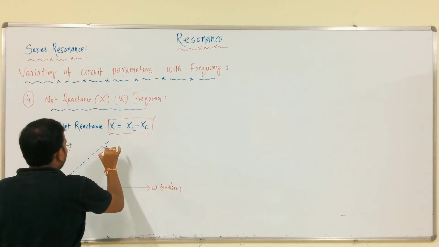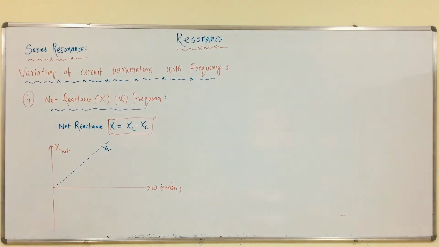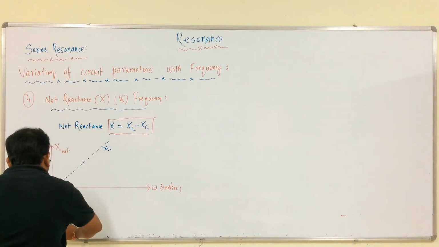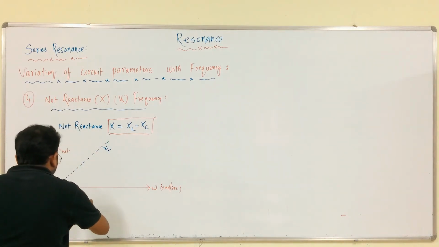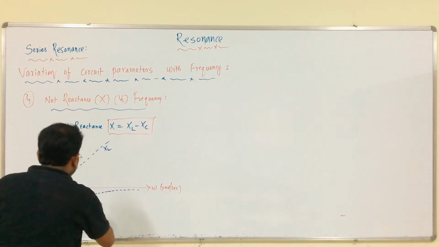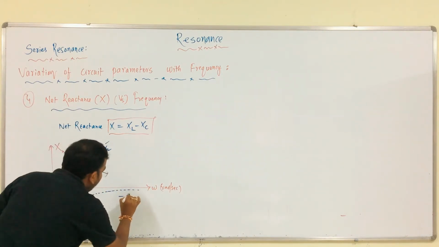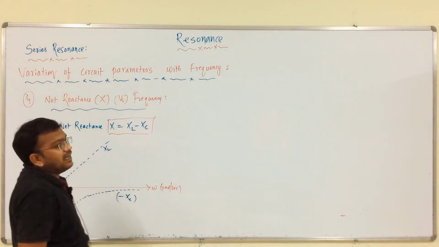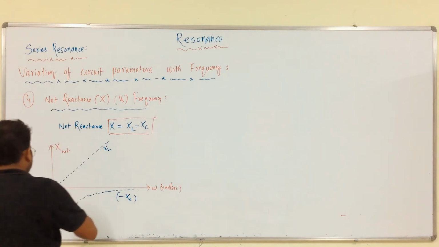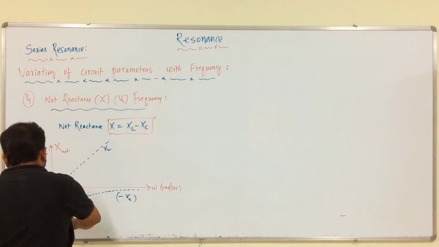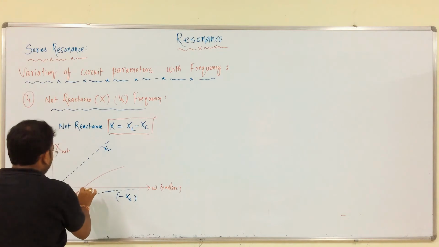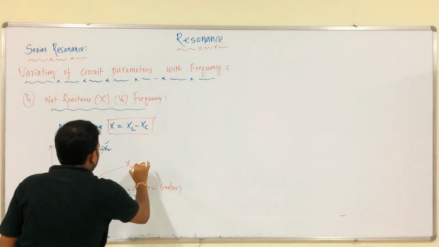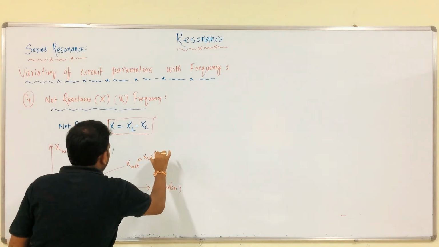This is the graph for XL. Now, XL is completed and then this is the graph for minus XC. Then what about XL minus XC? Like this you will get the curve for XL minus XC.